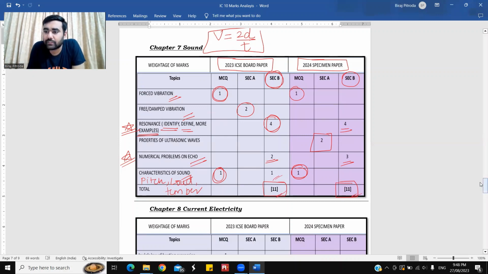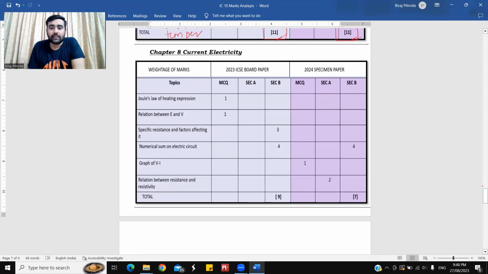Current electricity, my favorite chapter. Current electricity again maintained that average: 9 marks in the board exam and 7 marks in the specimen paper. Some questions which were repetitively seen are numericals based on electric circuit. Specifically, what kind of numericals? Resistance in series and parallel. The sums were seen in both the years: 4 marks in 23, and the 24 specimen paper, again 4 marks.